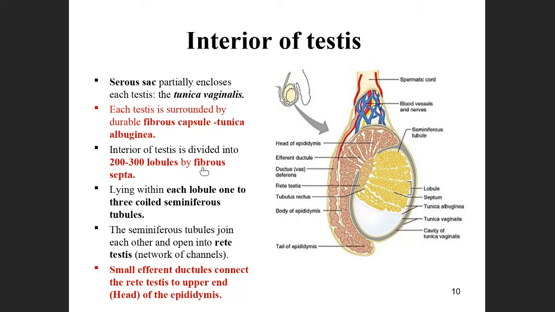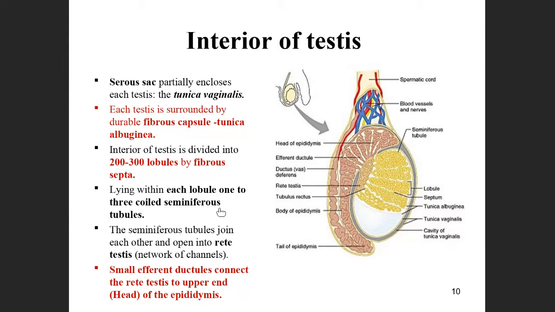The interior of the testis is divided into 200 to 300 lobes by fibrous septa. Each lobe contains coiled structures. What is present inside these lobes? The lobes of the testis contain the seminiferous tubules.